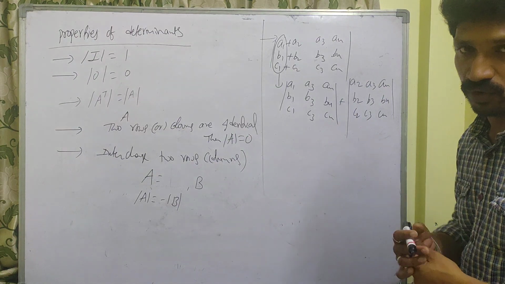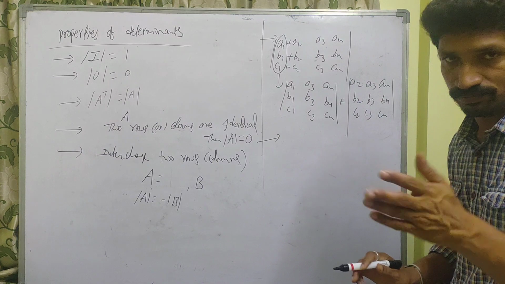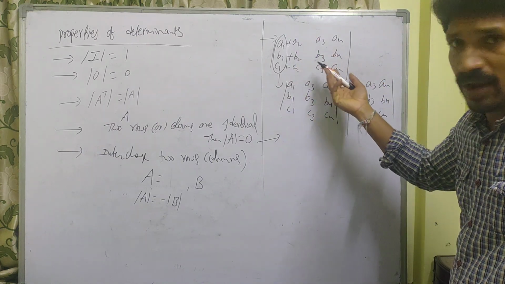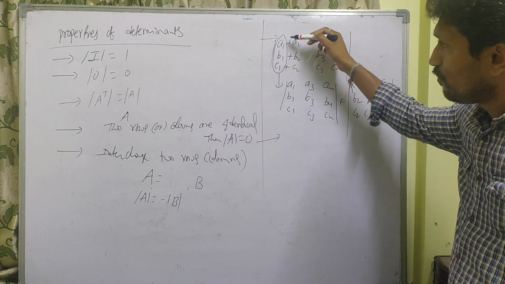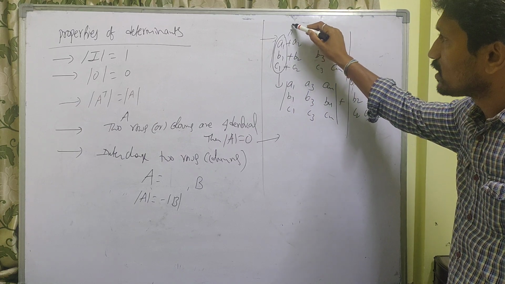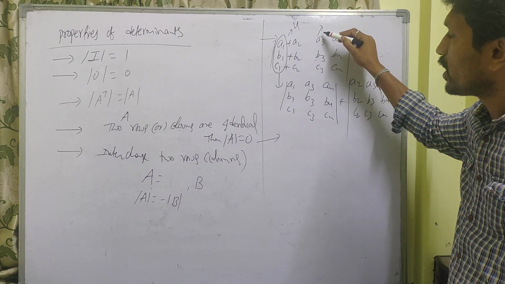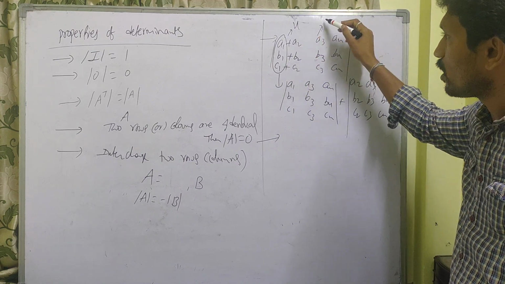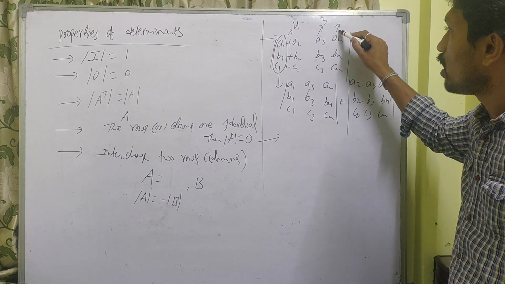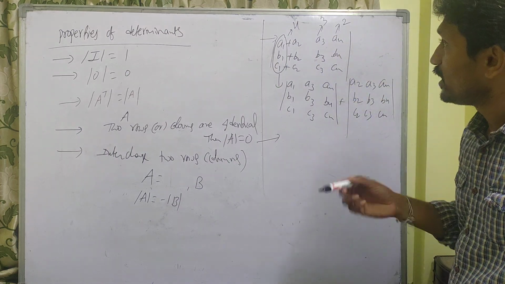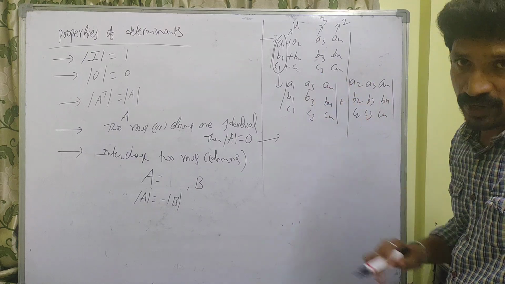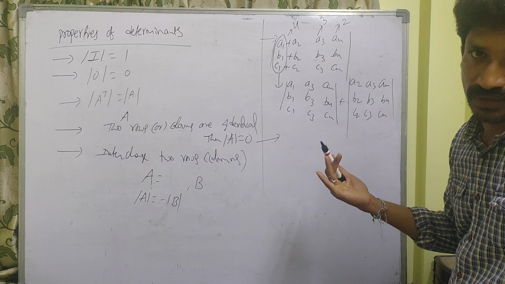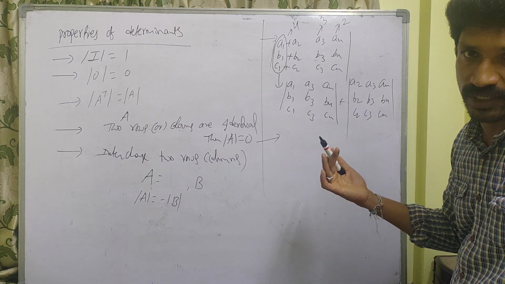So now I have one question here. In any matrix, if the first column consists of 4 terms, the second column consists of 3 terms, and the third column consists of 2 terms, then this can be expressed as the sum of how many new determinants?